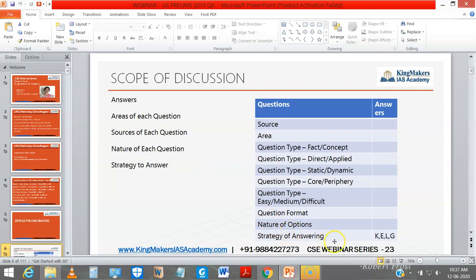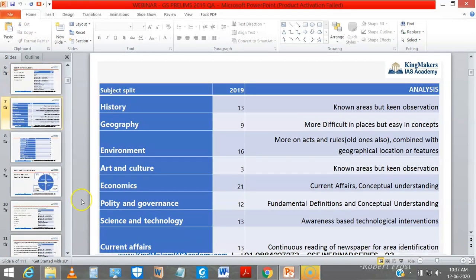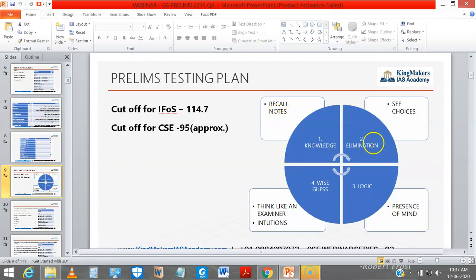strategy to answer. In strategy of answering, we saw 4 techniques: knowledge, elimination, logic, and wise case. And we used all these. We saw how to use these 4 techniques to come up with the right answer.